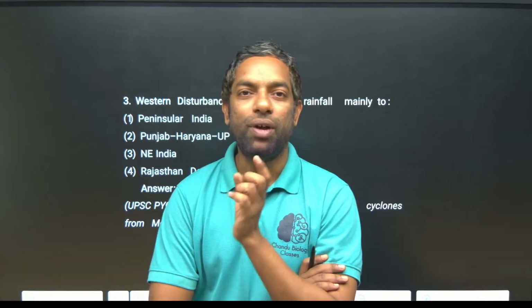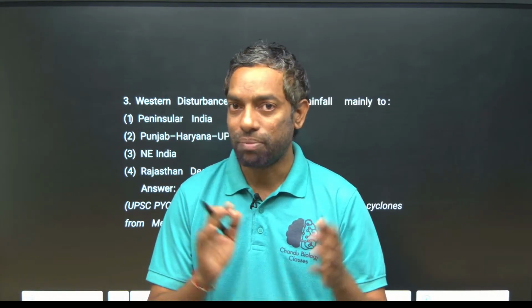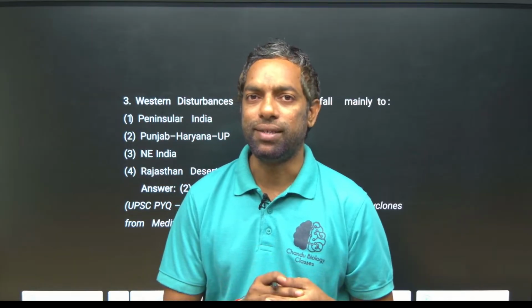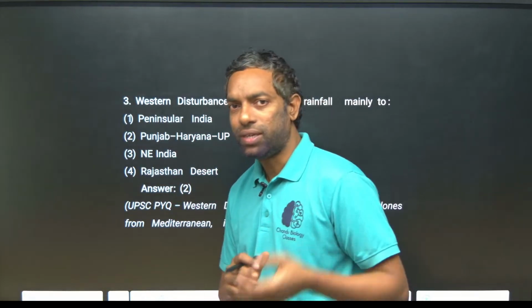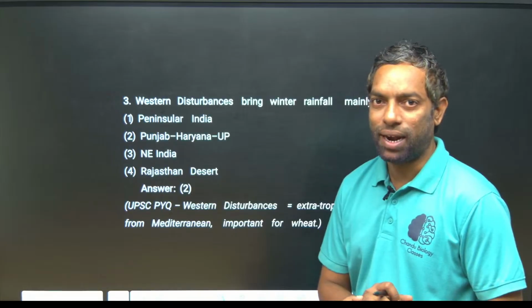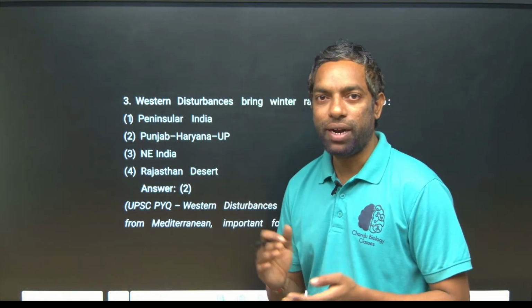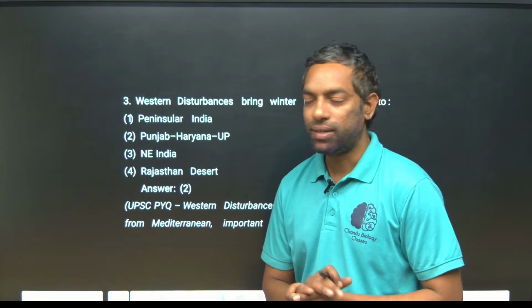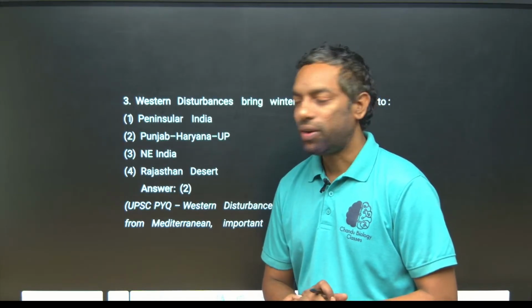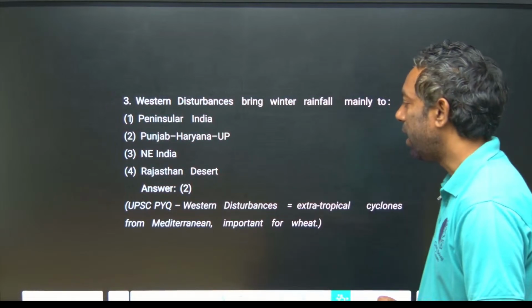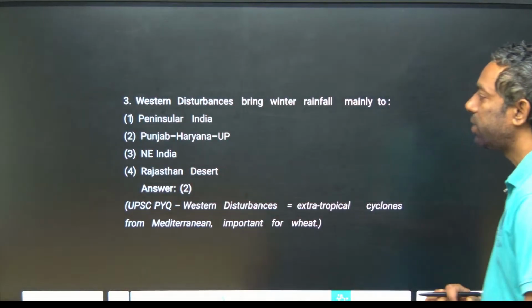The Mediterranean area lies at a latitude of 30 to 45 degrees, mainly Europe. From Europe, there are the westerlies. Westerlies mean winter winds coming towards the Indian mainland. The Himalayas actually defend against the wind from Europe, so they secure our Indian mainland. Yeah, that is the question here.